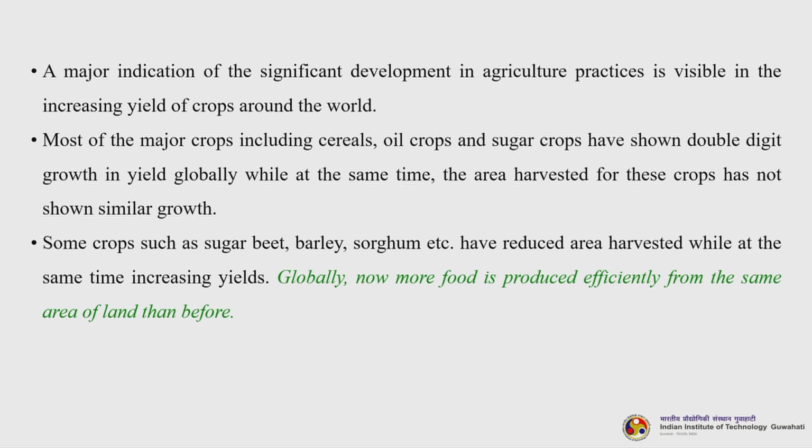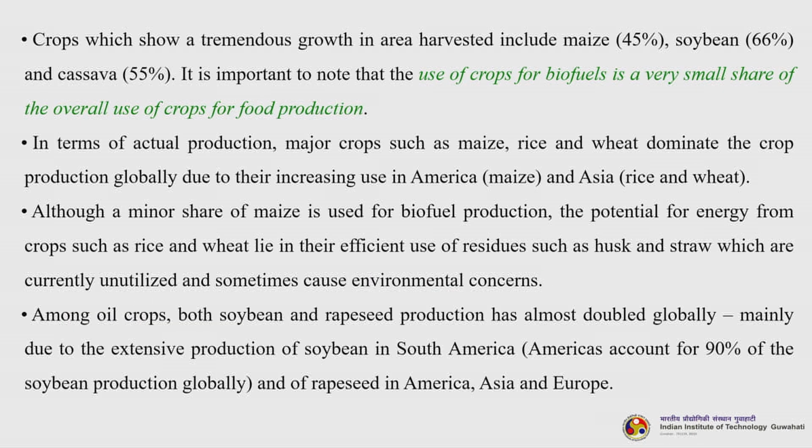High yield crops are now being planted, which give better yield, and they are also pest resistant, thereby increasing their overall yield. Crops which show a tremendous growth in area harvested include maize 45%, soybean 66% and cassava 55%. Now, it is important to note that the use of crops for biofuels is a very small share of the overall use of crops for food production.